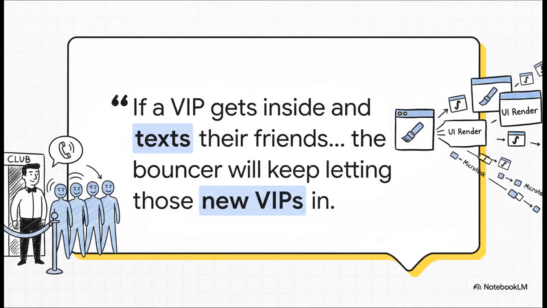Timothy's recursive promise is like a VIP who gets into the club and immediately texts their friend, "Hey, get in the VIP line." That friend gets in and then texts their friend. The bouncer, he's just following the rules. He has to keep letting these new VIPs in because the line is never empty.